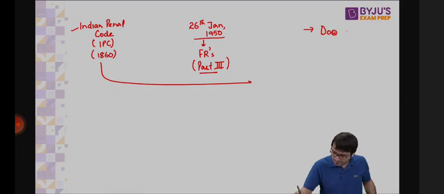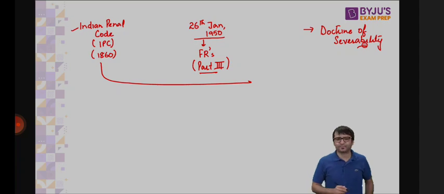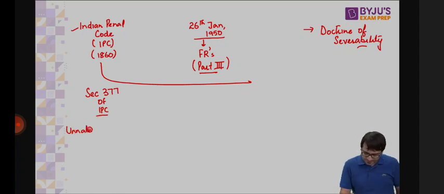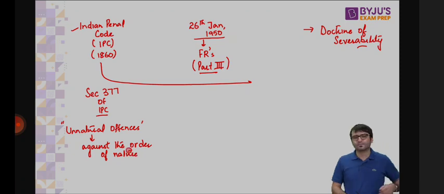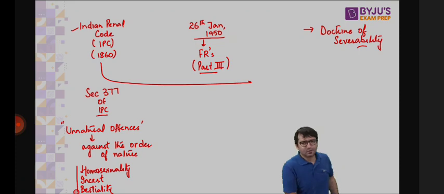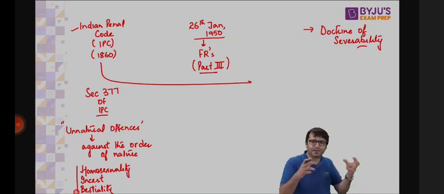And this is where we talk about a concept known as the doctrine of severability. And what is that? Let me discuss. Yesterday, I gave you an example of Section 377 of the Indian Penal Code, which talks about unnatural offences, all those unnatural offences which are against the order of nature. This was primarily used to target homosexuals or homosexuality, incest, bestiality, for example. Homosexuality, sex between men and men, sex between women and women, members belonging to the LGBTQ community.